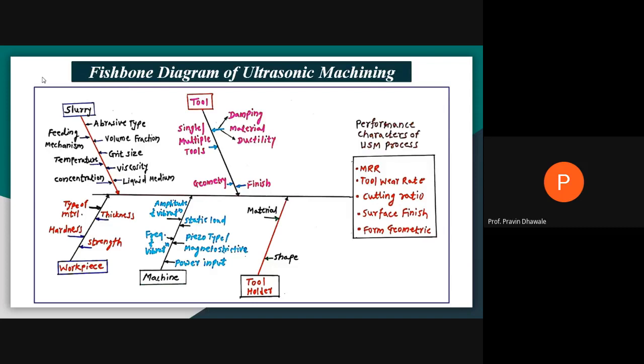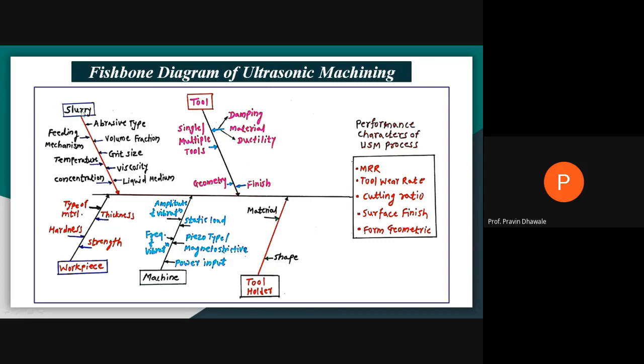Now this will be called the cause and effect or fishbone diagram of ultrasonic machining. Means there are some input parameters that have an effect on output parameters. Output parameters means the performance characteristics of ultrasonic machining. Which are those? Material removal rate, MRR, tool wear rate, cutting ratio, surface finish, and form geometry. Form geometry is related with the tool because we are using a form shape tool. And what are the input parameters?